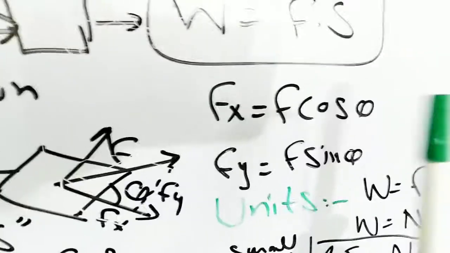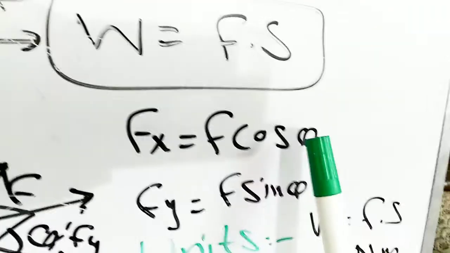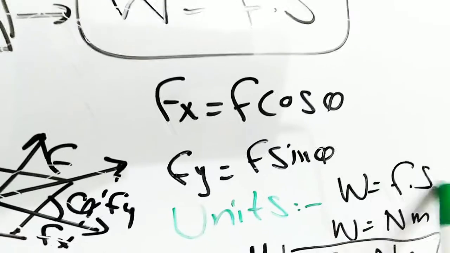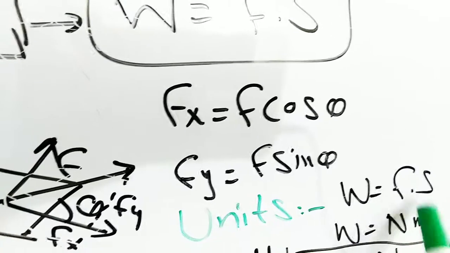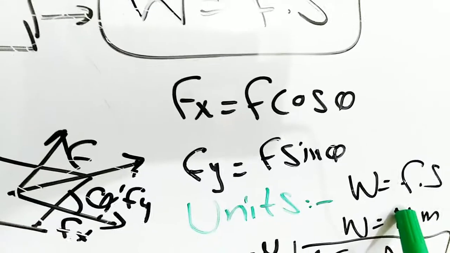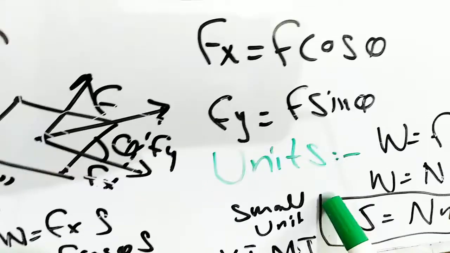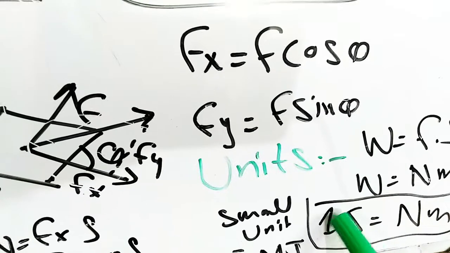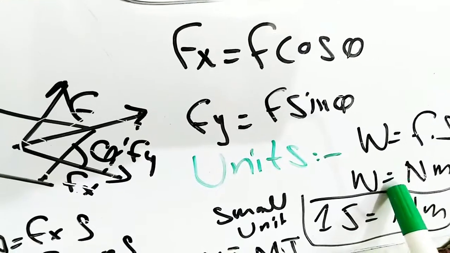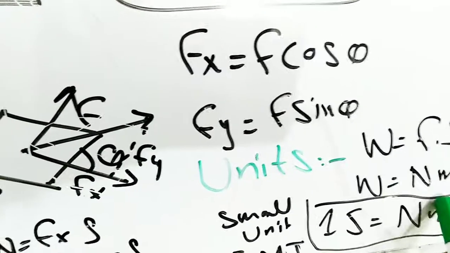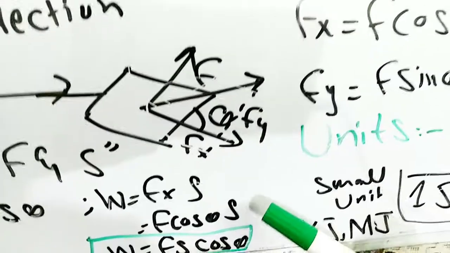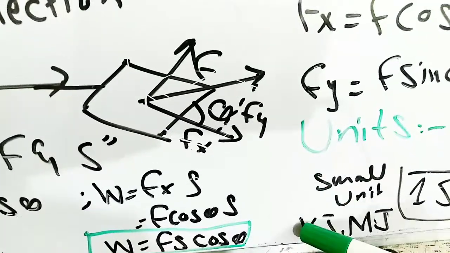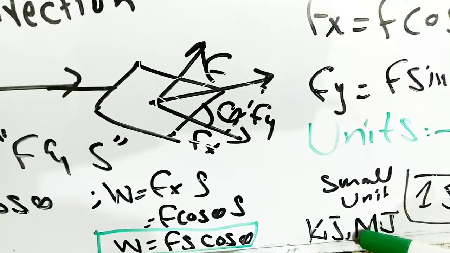Next is the unit of work done. We have the formula W is equal to Fs. The unit of force is Newton, and s is in meters. So the small unit of work done is the joule. 1 joule is equal to 1 Newton meter. We can define the joule: 1 joule is when 1 Newton force is applied on a body and it covers a displacement of 1 meter. It's a small unit, and greater units of work done are kilojoule and megajoule. These are the bigger units of work done.